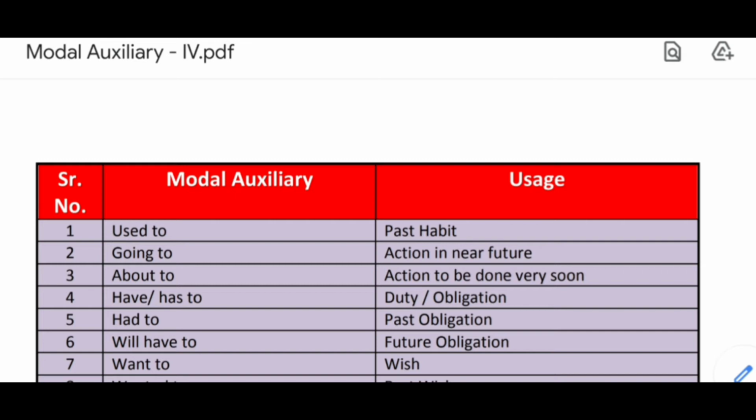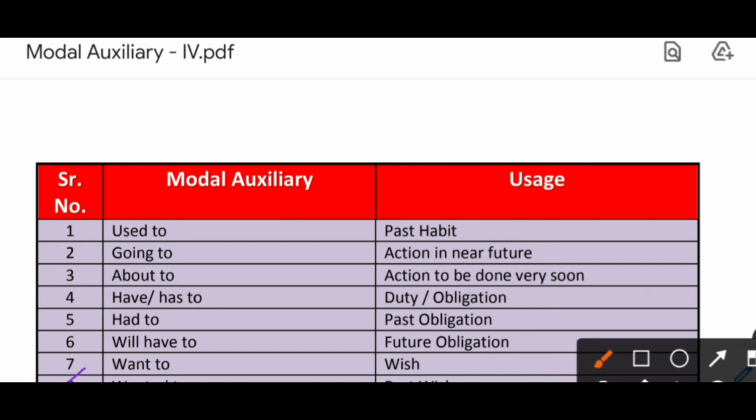Okay, so the best example I think is everyone wants to speak English fluently, right? That is your wish, everyone's wish. And what if it is a past wish, it was a wish in the past, then we use wanted to.